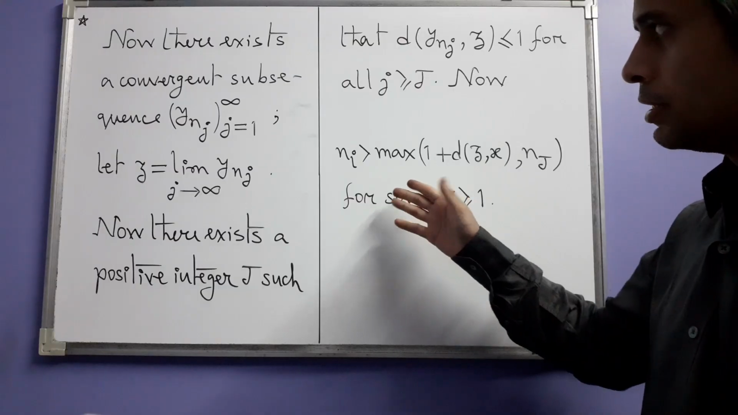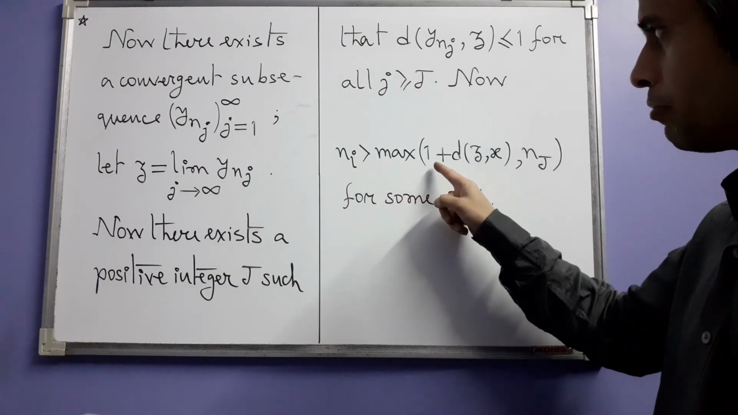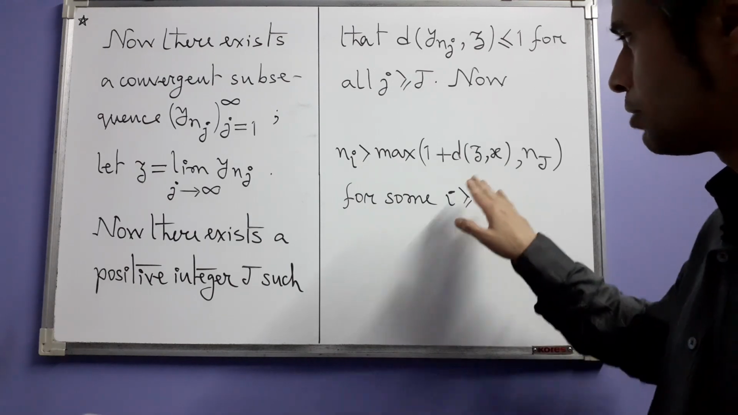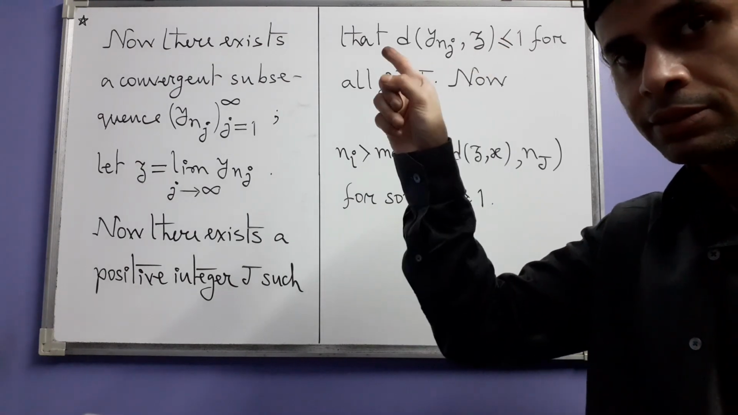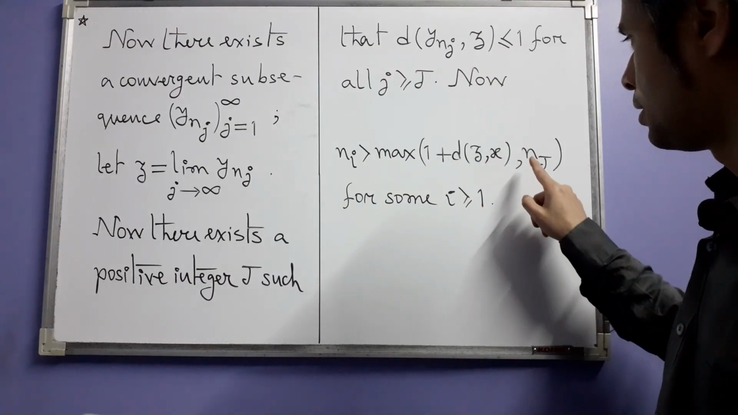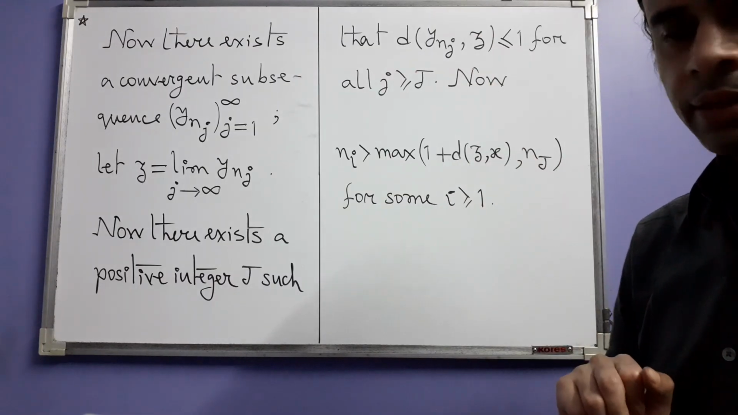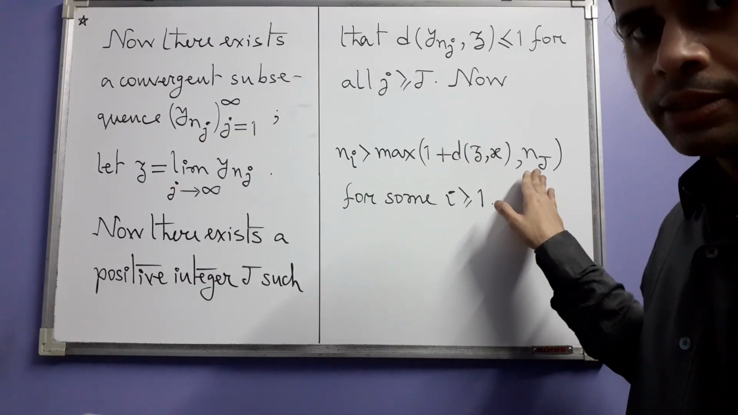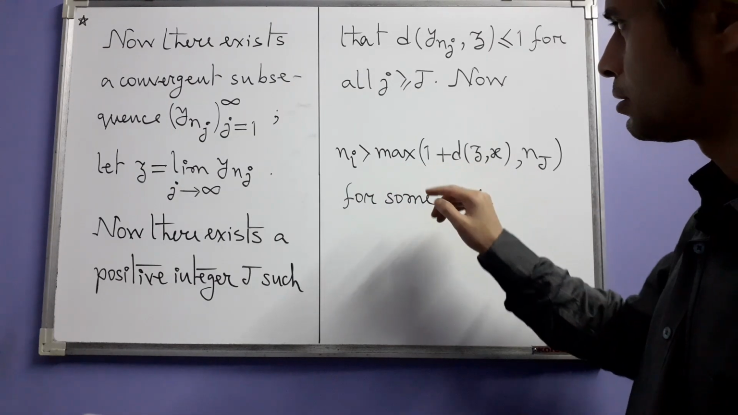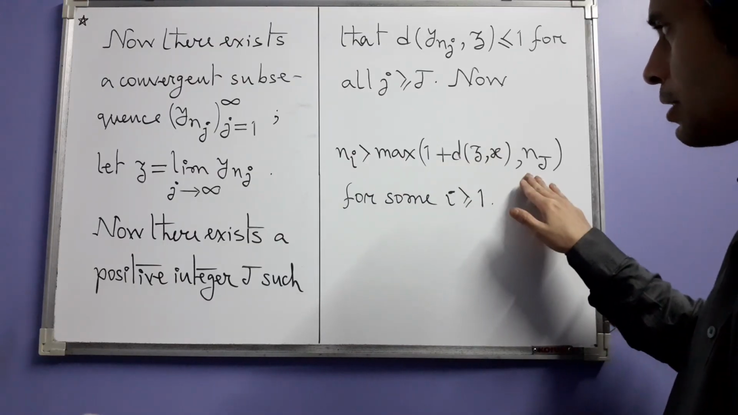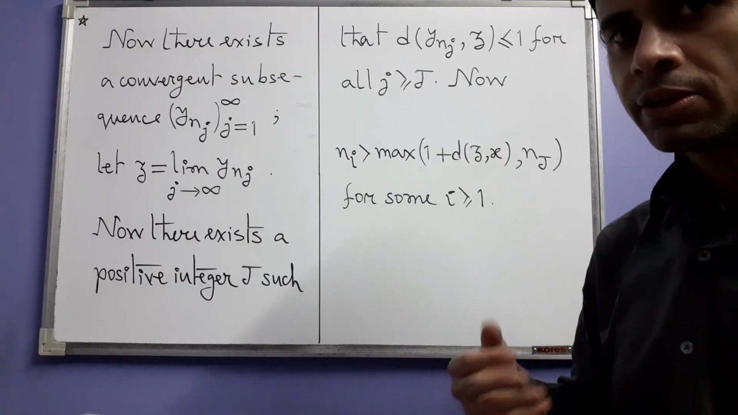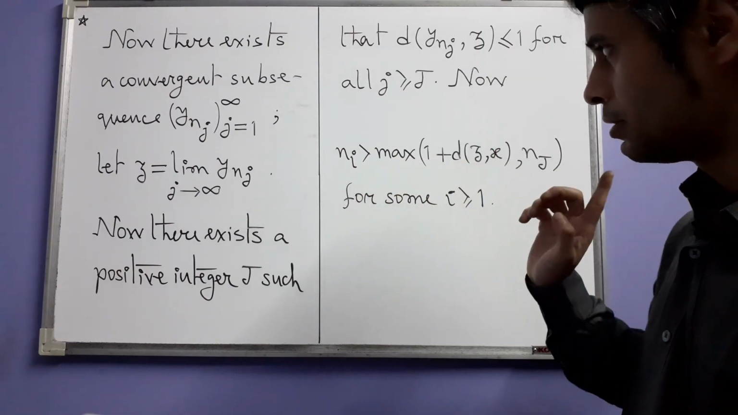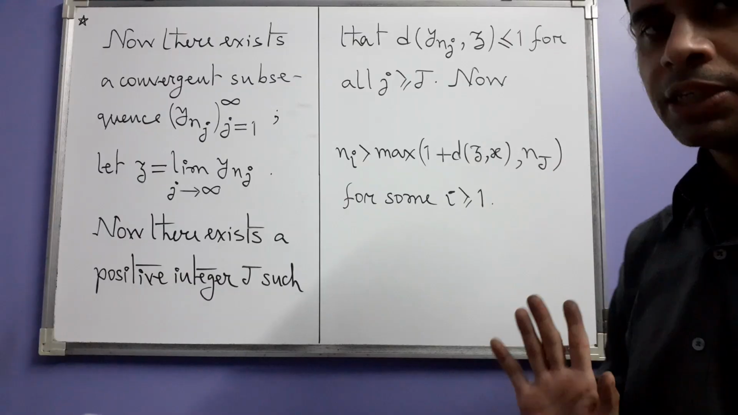Now next we have this. Ni is greater than the maximum of 1 plus the distance between z and x, and n_J. Do not forget what x is: x was that first chosen point x. You will see why we have chosen this strange number here. But right now let's just assume that this is something. Something means what? It's after all a real number. And we are saying that Ni will be greater than this maximum value for some positive integer i.